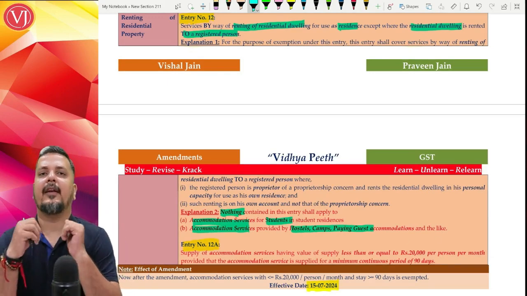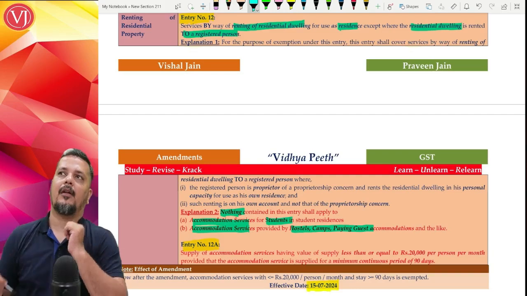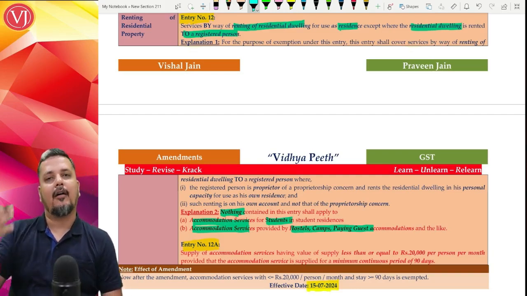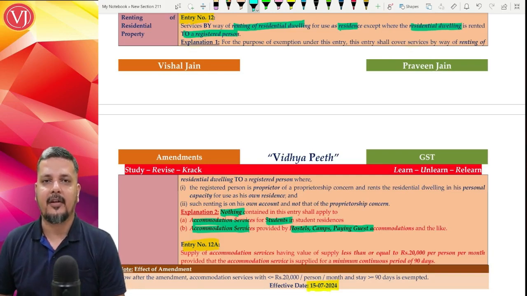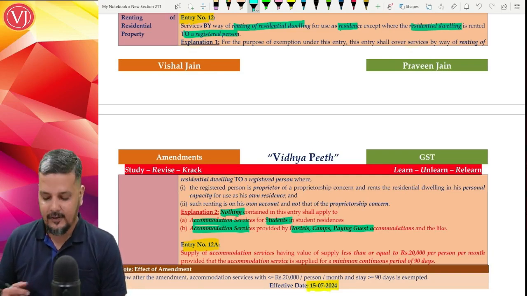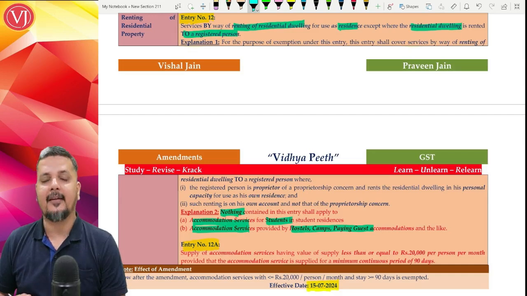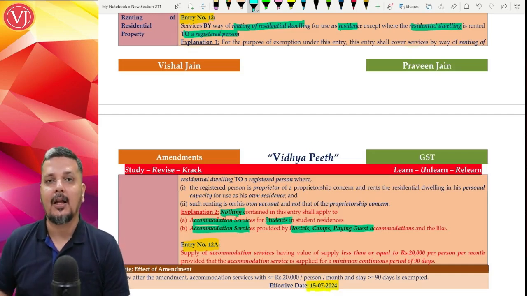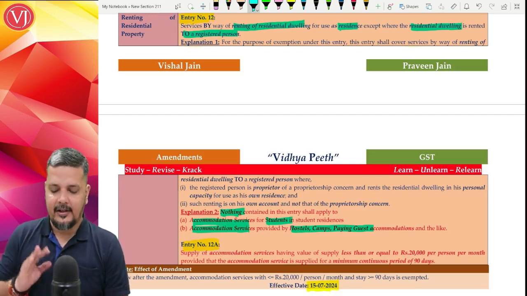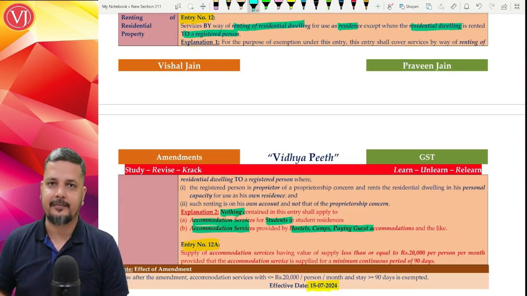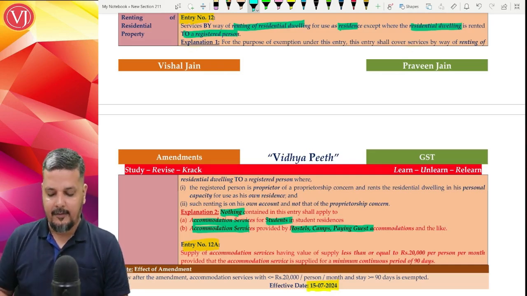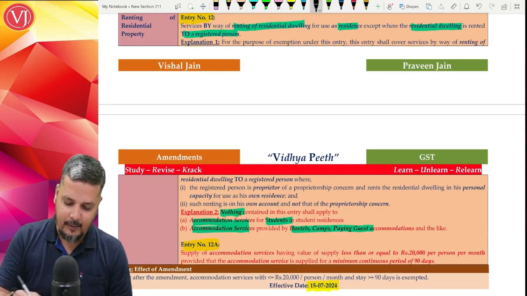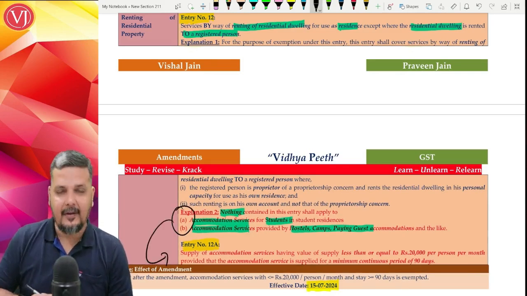So this entry has put a full stop on a very long standing doubt, whether accommodation services given to students or given by hostels, camps, paying guests can be called renting of residential dwelling. Now they have said that it is not, this entry will not be applicable. It may or may not be covered by that, but it has categorically said that this entry is not applicable, right?